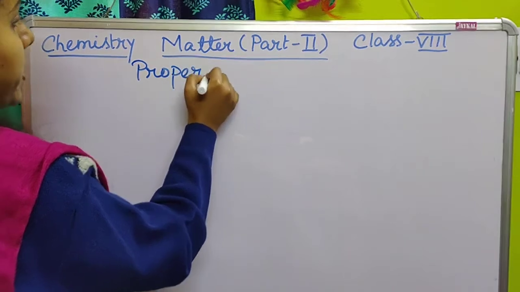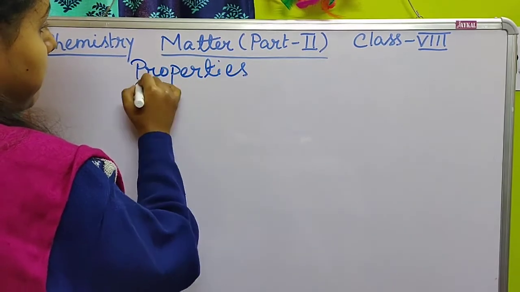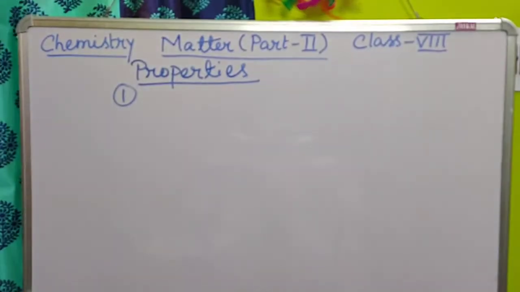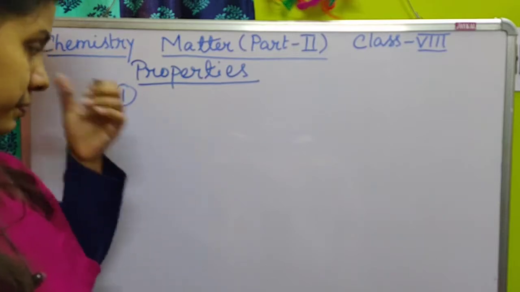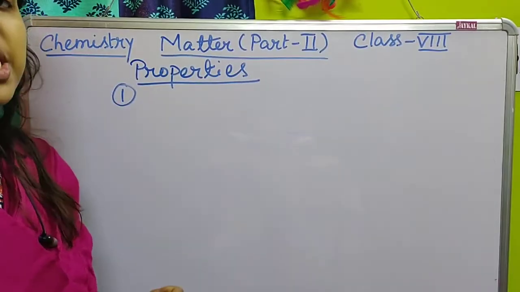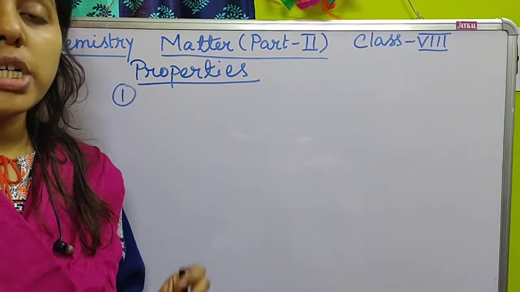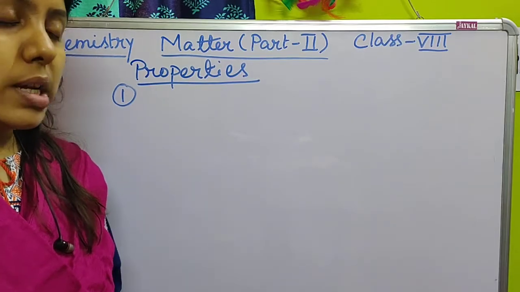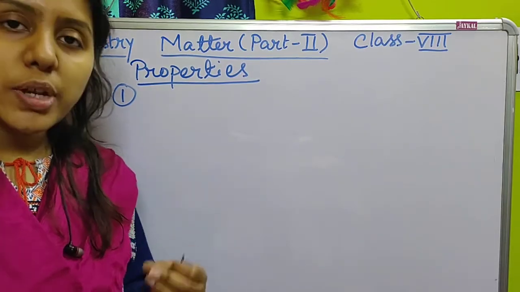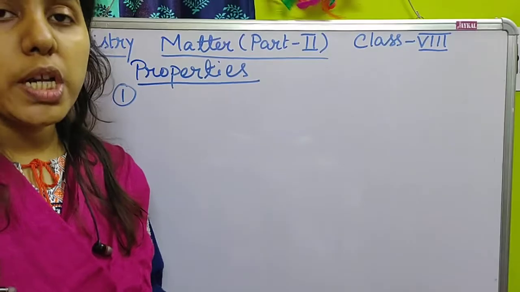Next, properties. So property number 1, properties of matter. The first point will be, again, matter consists of very small particles which are called atoms, and in some cases atoms combine with each other to make molecules.